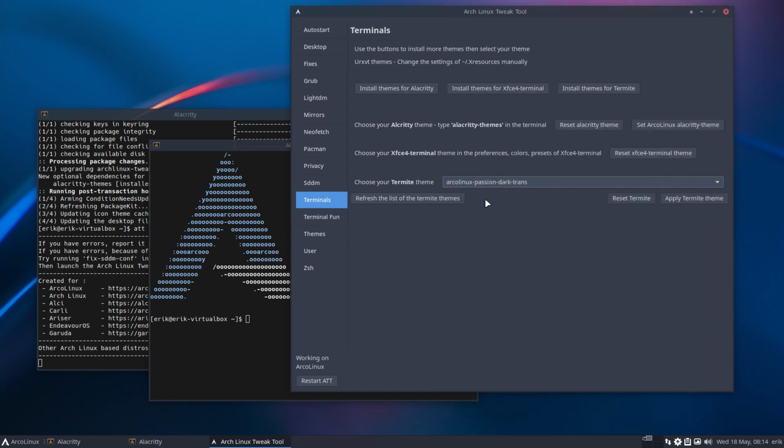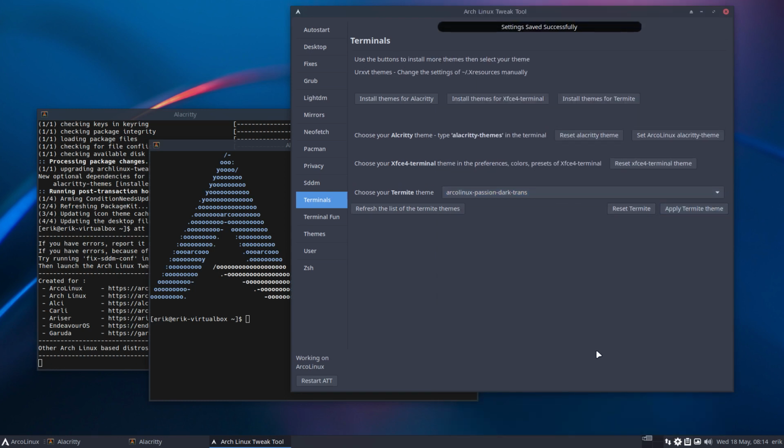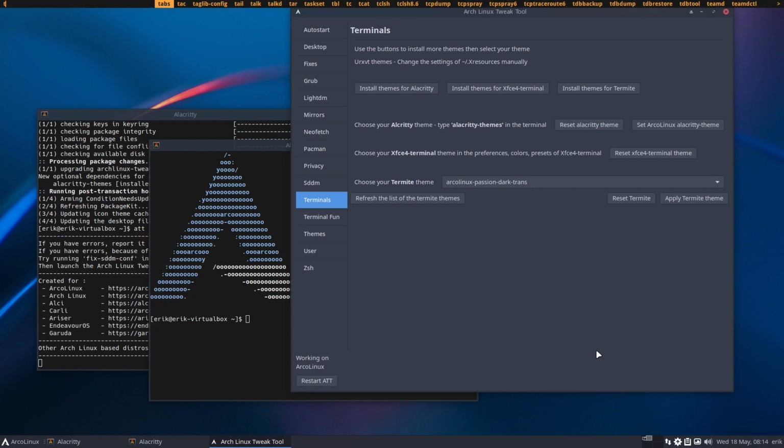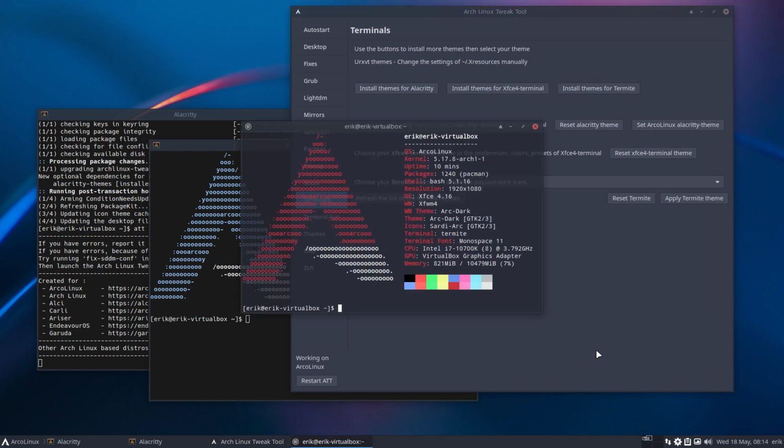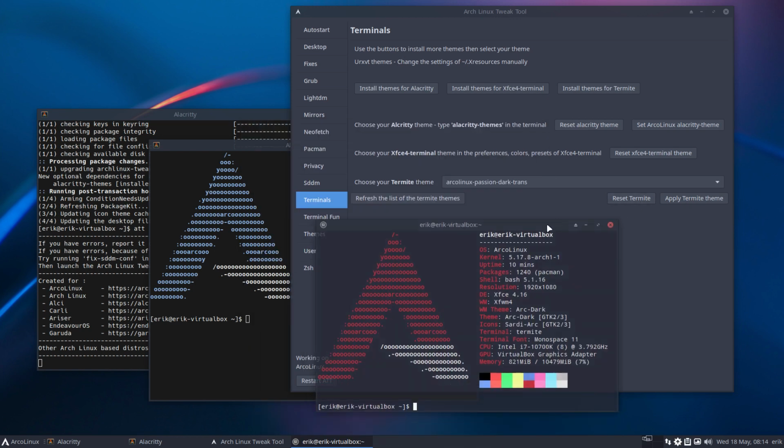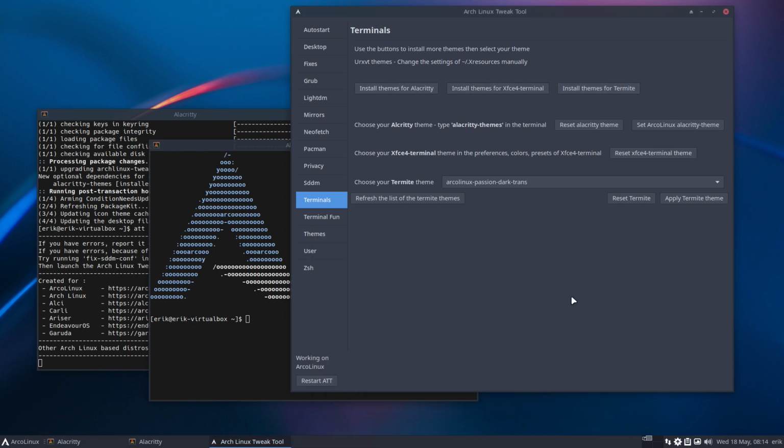It's just a matter of clicking and then applying, and then we've tested already one thing. So Termite, I selected this one now. Okay, we can reset it so everything is blue again, and refresh the list if we have no updates. So install themes for Termite, that's that. This is the XL. It means it has all of these already on the machine. So if you start with something very small, minimal, ArcoLinux D for example, or a B, and it does not contain a theme, then it's just a click away and it's installed. So that's Termite for us.